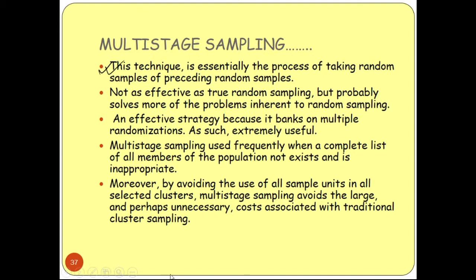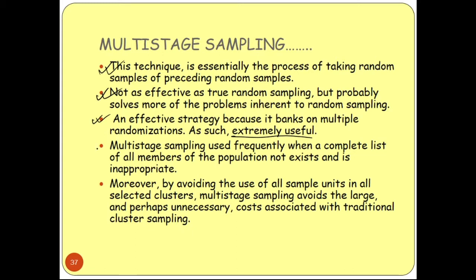It is not as effective as a true random sample, but probably solves more of the problems inherent to random samples. So it can solve different types of problems of random samples, and it is an effective strategy because it banks on multiple randomizations. Okay, so it is extremely useful. Here we are doing multi-stage sampling, sampling the data again and again. So that means we are getting the perfect data that we need.